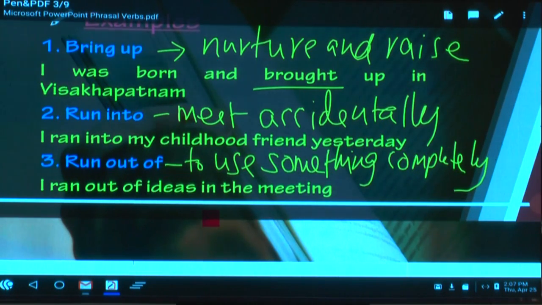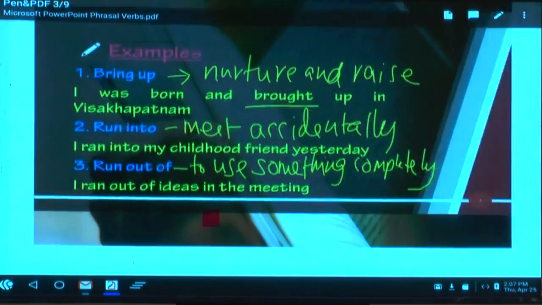So I was born and brought up in Visakhapatnam. Bring up: to raise, to nurture, to take care of. And I ran into someone: I met by chance. I ran out of ideas means initially I had a lot of ideas. After some time, no ideas. Then I say, I ran out of ideas. Have you written all the three? These are general examples. Now we'll see.